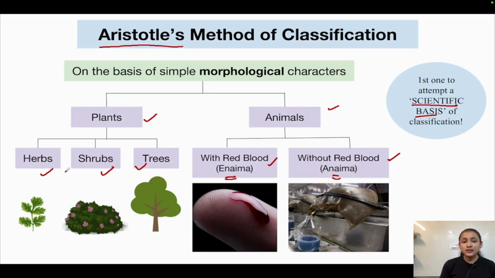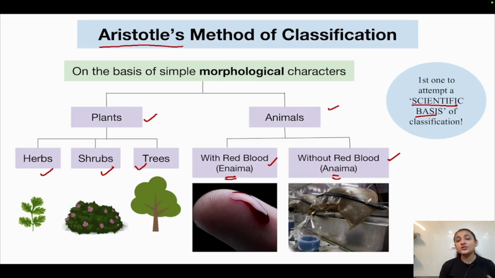The herbs were the smallest of the plants, which were very tender. Then came the shrubs, which were of medium size, and then came the trees, which had a thick bark, which were tall. So that is how, based on how these different categories of plants look, the plants were divided into herbs, shrubs and trees. Further, animals were divided into those which had red blood and those which did not have red blood.